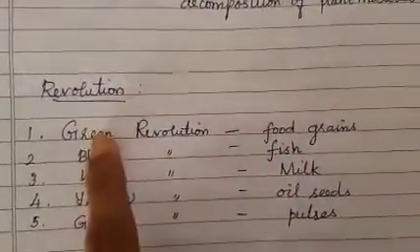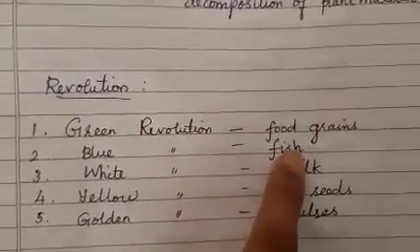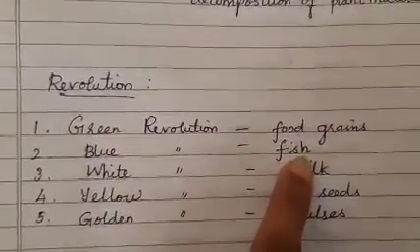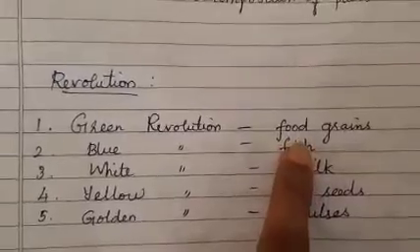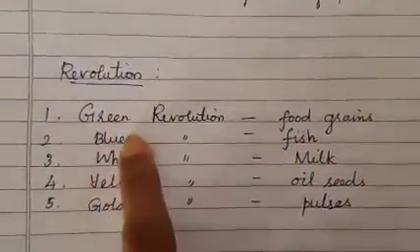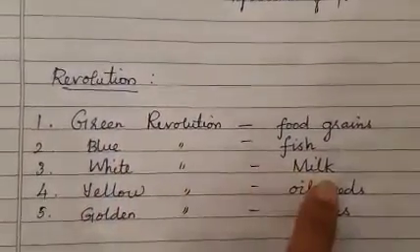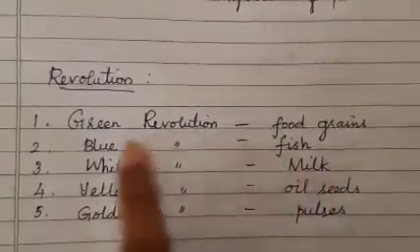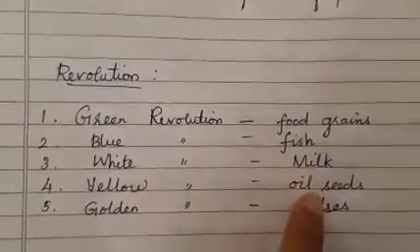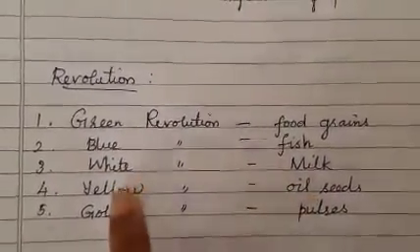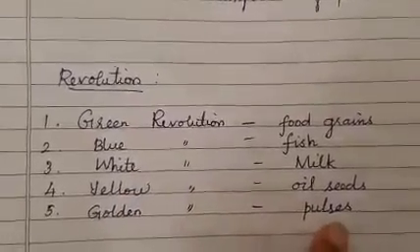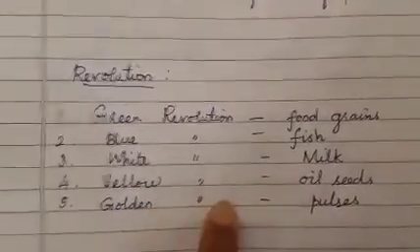Food crops, all the plants are green in color, so it gets the name green revolution. Fishes, aquatic animals: water is blue in color, and it is blue revolution. Milk products, white in color, white revolution. Oil seeds, yellow in color, yellow revolution. Pulses, golden in color, golden revolution.